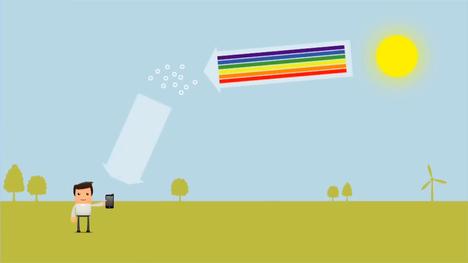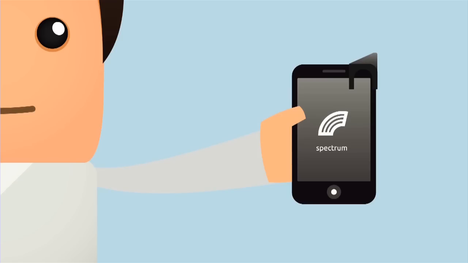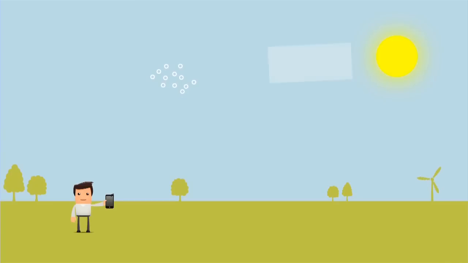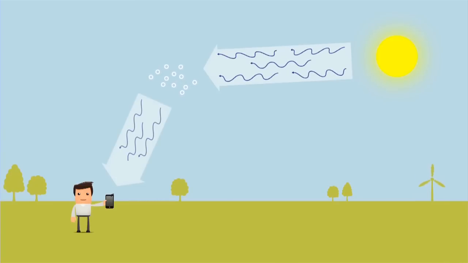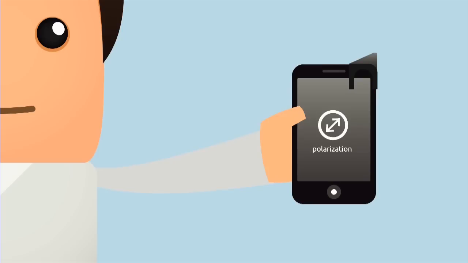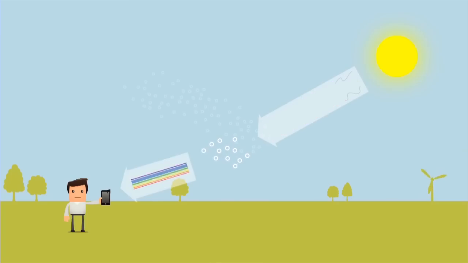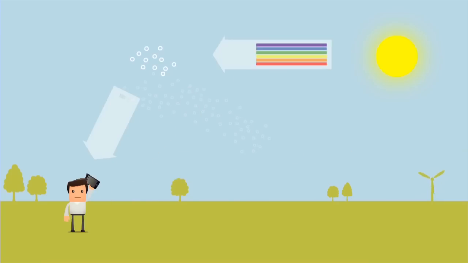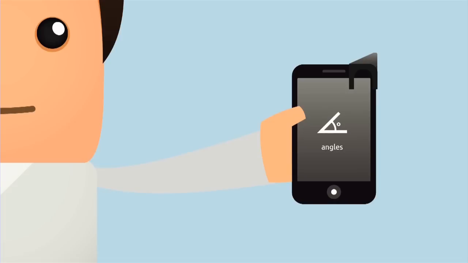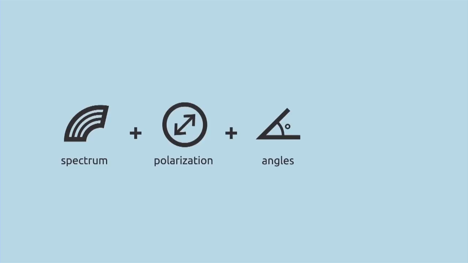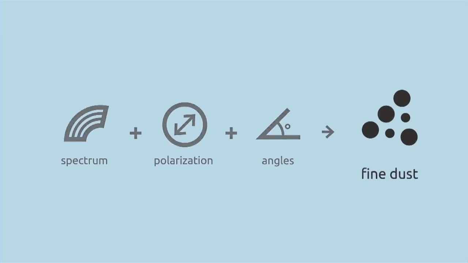iSPEX will measure a spectrum of sunlight scattered by fine dust. The scattered light is polarized. iSPEX measures this polarization as well. Repeat the measurement in several directions. The measured spectrum, polarization, and the direction of measurement together contain important information about fine dust.